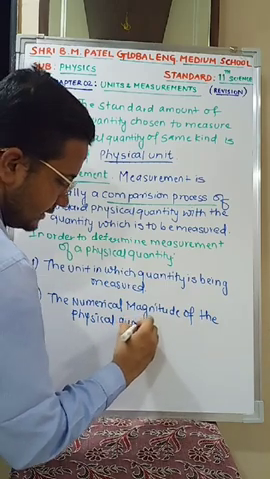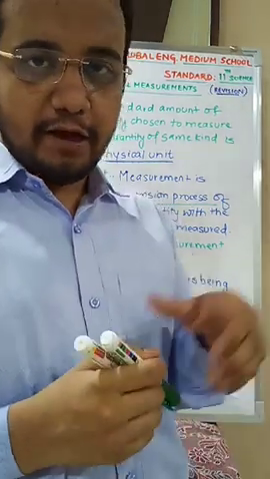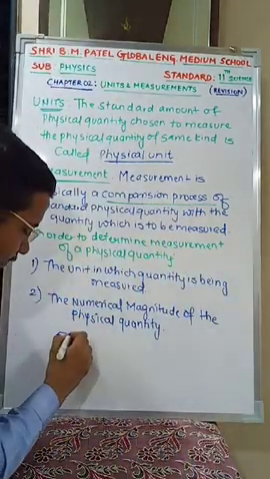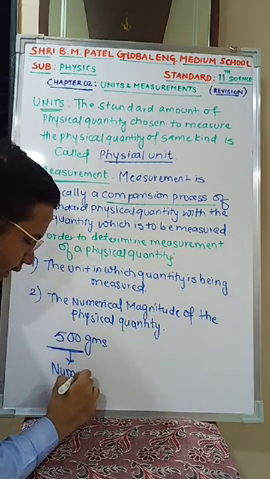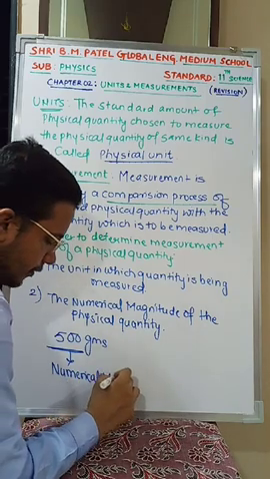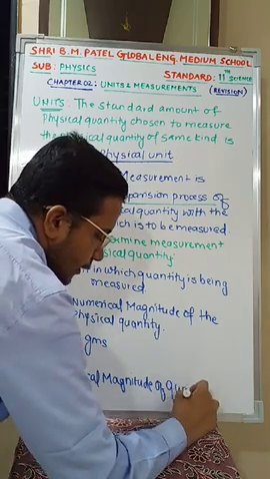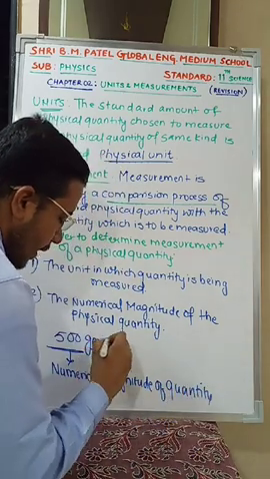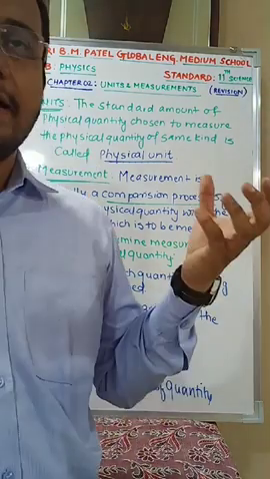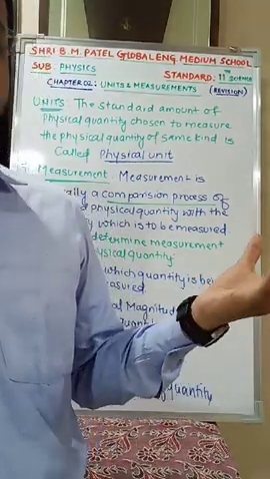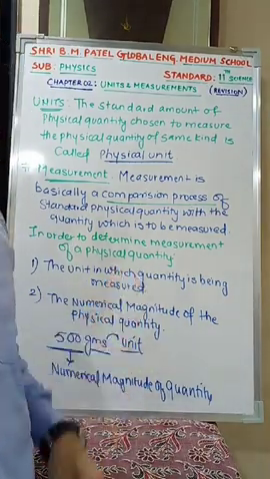Here the question arises, what exactly does this numerical magnitude mean? Suppose you go to the market and ask for 500 gram lady finger. This 500 represents your numerical magnitude of the quantity, and this gram represents the unit in which the quantity is being measured. It's clear. If you are asking a grocer for 500 grams of ladyfinger, then you will notice that 500 represents the numerical magnitude of the quantity and grams represents the unit.